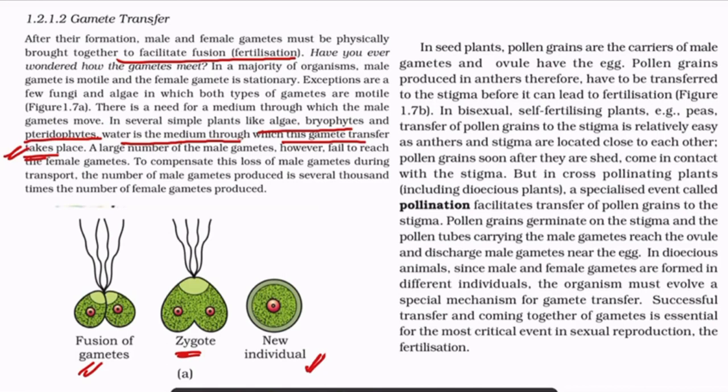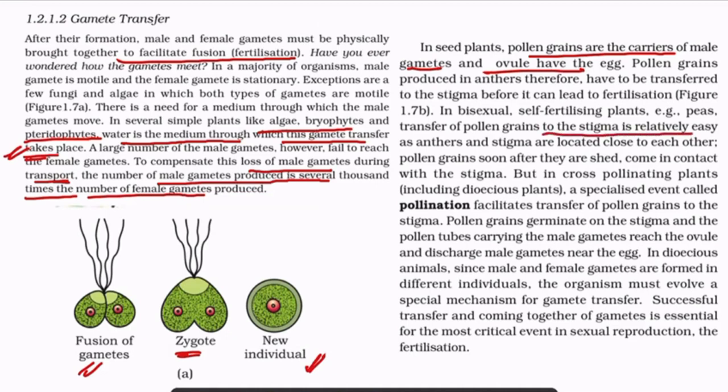Now, to compensate for the loss of male gametes during the transport, the number of male gametes produced is several thousand times the number of the female gametes produced. And in seed plants, pollen grains are the carriers of male gametes and ovules have the egg. So, pollen grains are produced in large amount. In bisexual self-fertilizing plants, for example peas, the transfer of pollen grains to the stigma is relatively easy as anthers and stigmas are located close to each other. This is a type of cleistogamous arrangement.